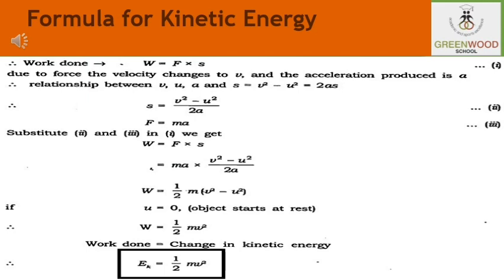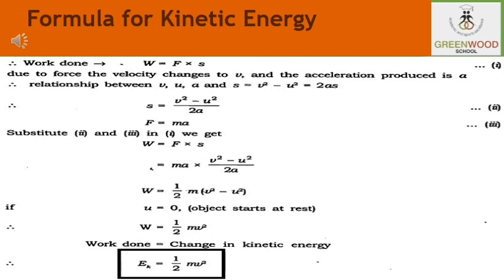So v square is the final velocity, u square is the initial velocity, and the force is measured as the mass into acceleration. Now putting these, the value of the F and the S in the work done equation. So we know that the work done is equal to F into S. Now we will put the formula of the force and the formula for finding the distance into the work done equation.